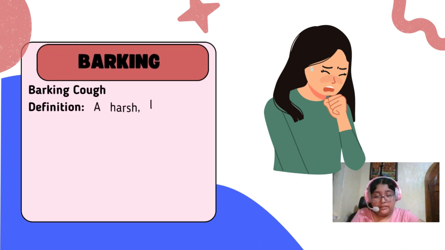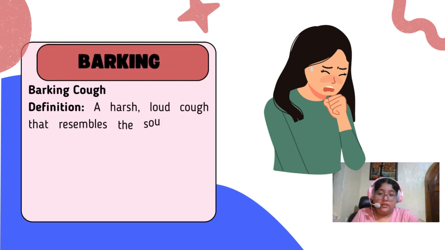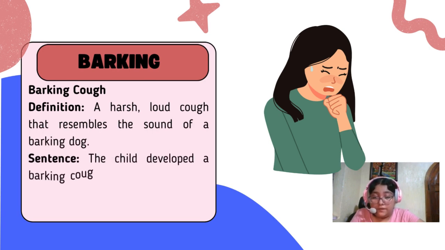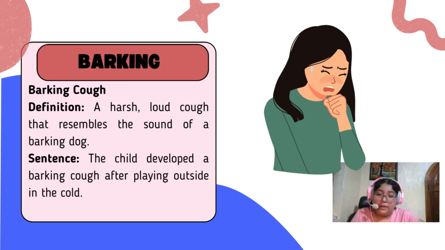Barking. Example: barking cough. A harsh, loud cough that resembles the sound of a barking dog. Sentence: the child developed a barking cough after playing outside in the cold.